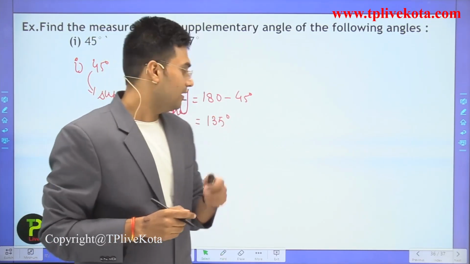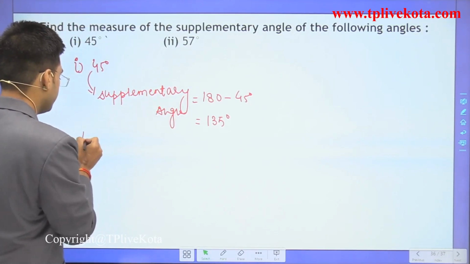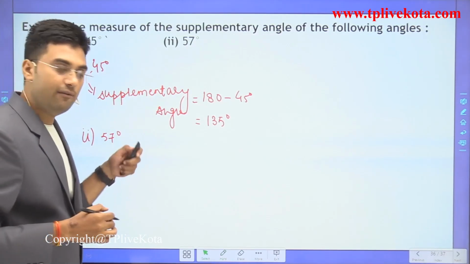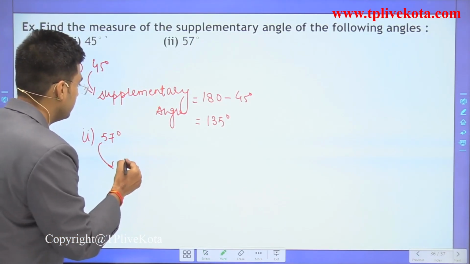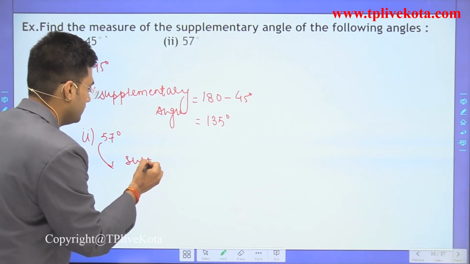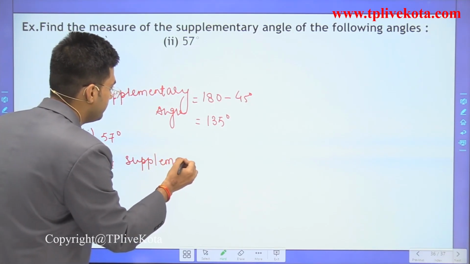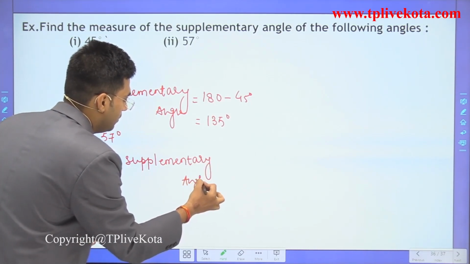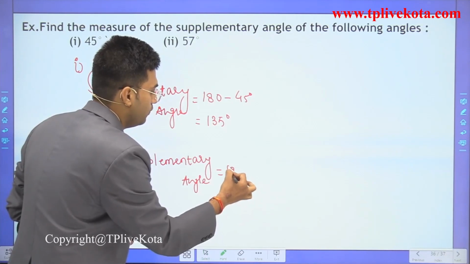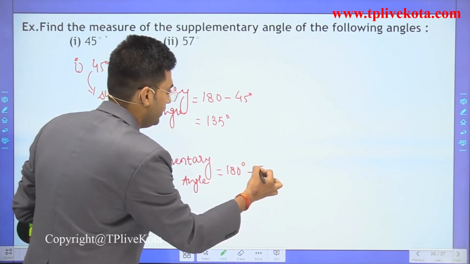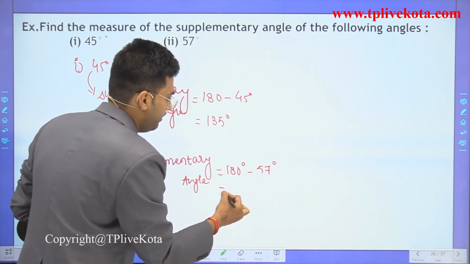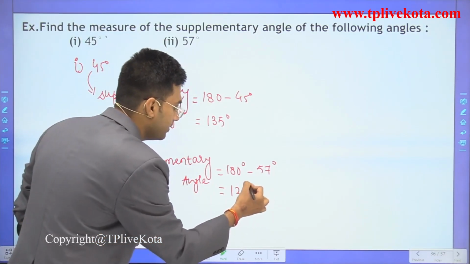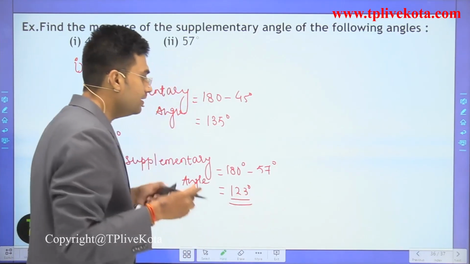Clear? Now the second is 57 degrees. So we have to find the supplementary angle of this. The supplementary angle of this angle is equal to 180 minus 57. 180 minus 57 is equal to 123 degrees.